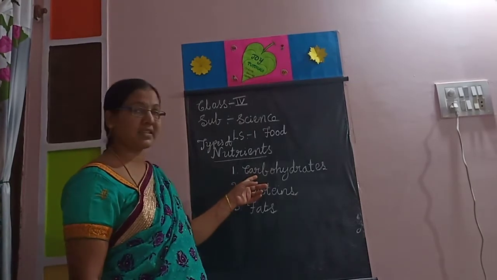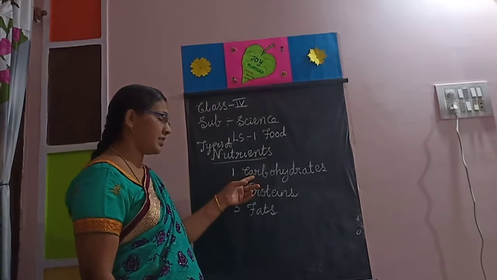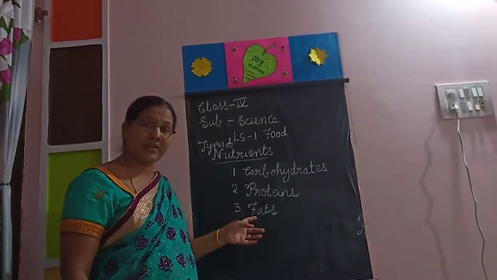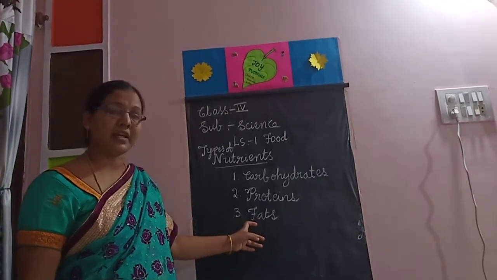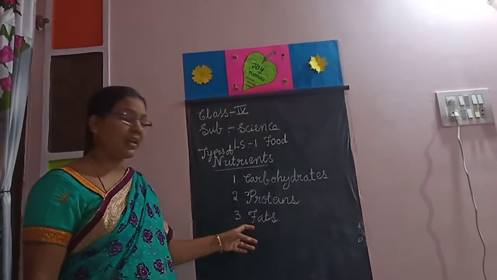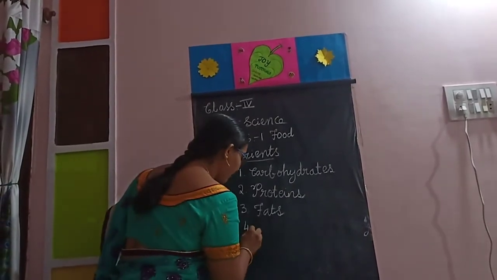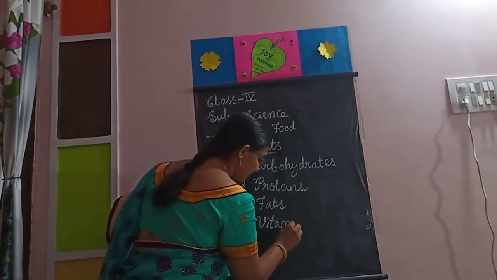Carbohydrates are energy giving foods, but these are not stored in our body. Fats are stored in our body as body fat. Understood, children? When we are not taking food, that time it will be used. Okay, these are the stored fats. Next, the fourth one is vitamins and minerals.